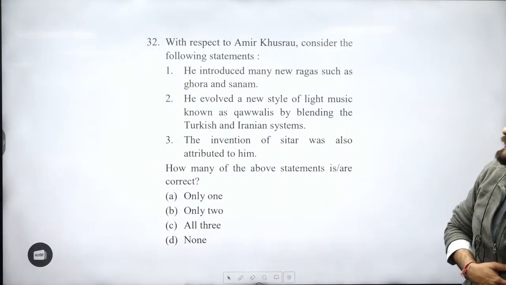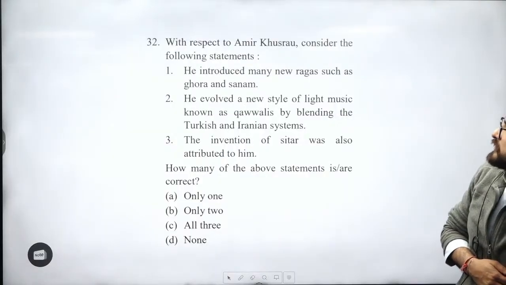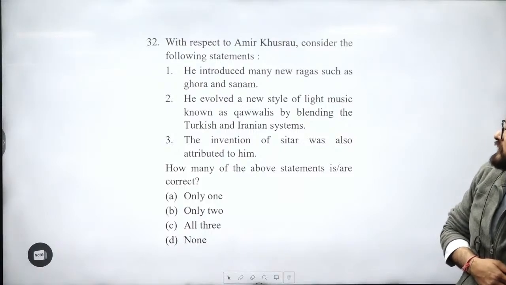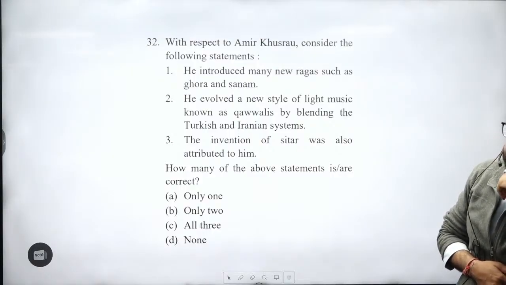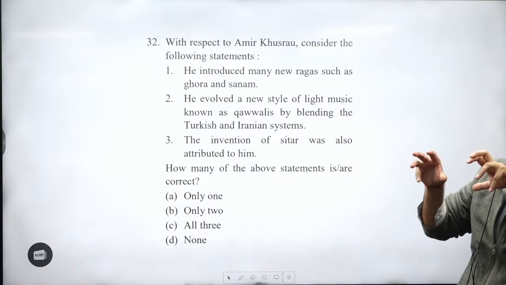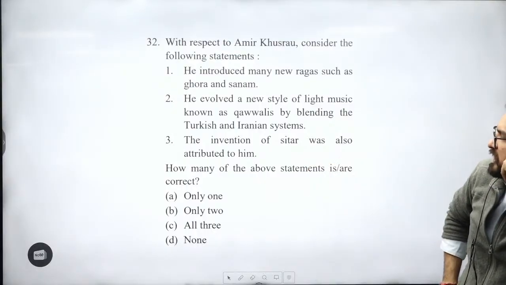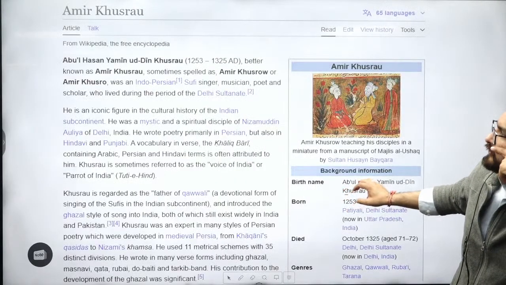32. With respect to Amir Khusro, consider the following statements. He introduced many new ragas such as Ghura and Sanam. This is right, he evolved a new style of light music known as Qawwalis by blending the Turkish and Iranian systems. It is a blend of Hindi. So he gave one blend of these languages, Turk and Hindi, as Hindavi, right? The invention of sitar was also attributed to him. This is right. Easy question. Amir Khusro.